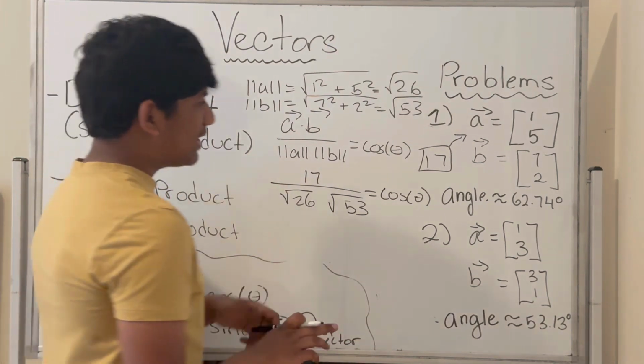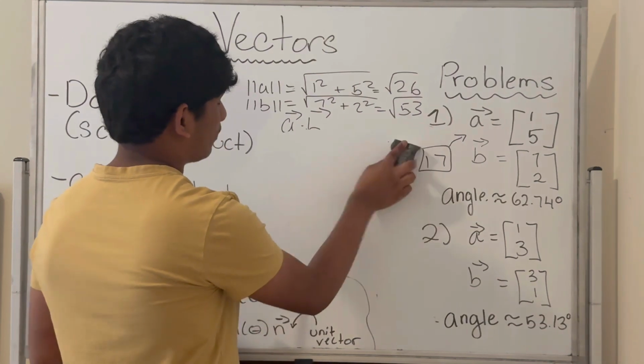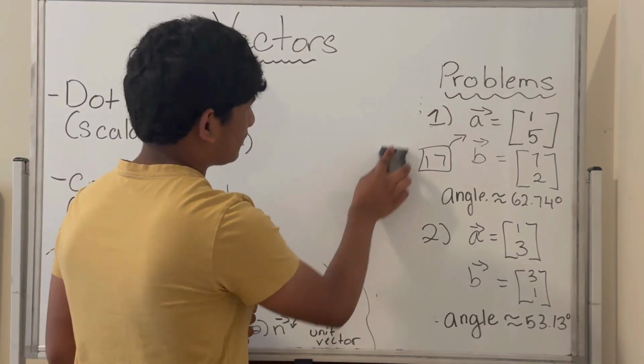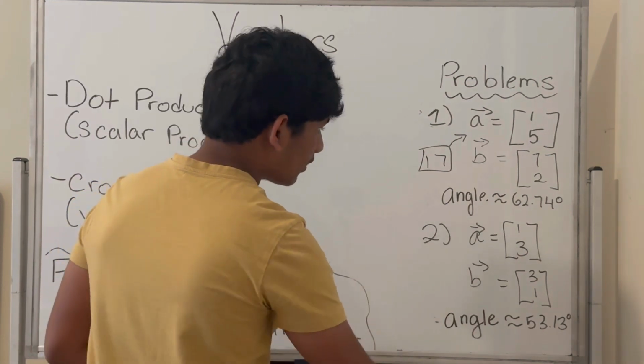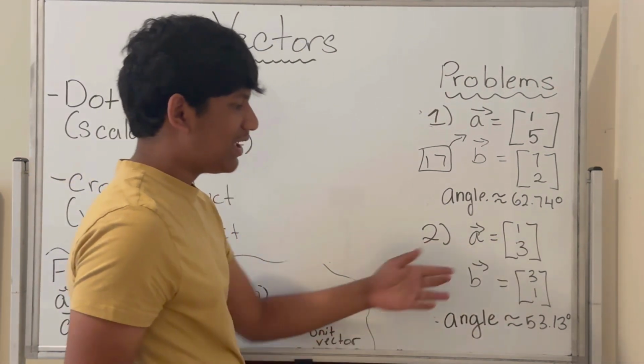Okay, now let's move on to the next problem. Now for this problem, we'll go much faster because we've explained all the nitty-gritty details. Okay, so let's find the dot product of these two vectors. Well, 1 times 3 is 3, and 3 times 1 is 3.